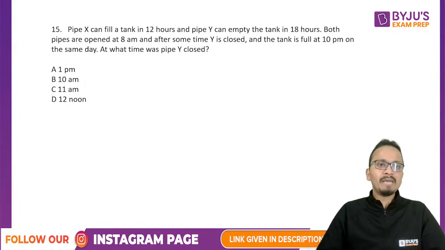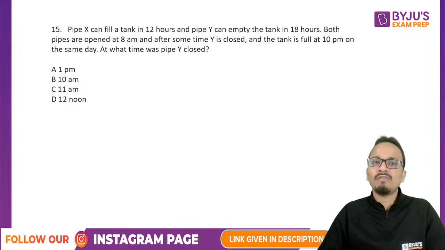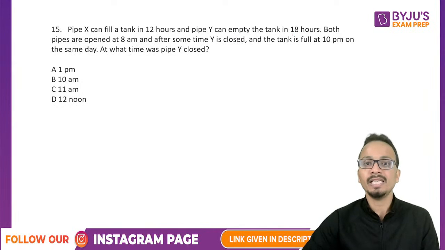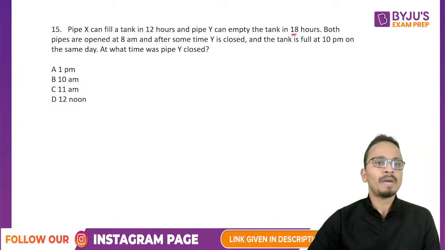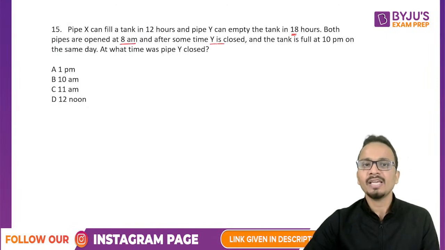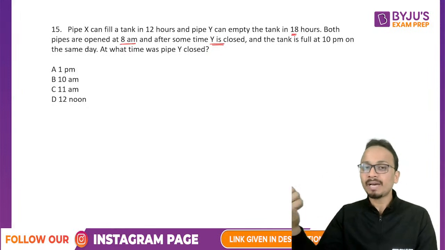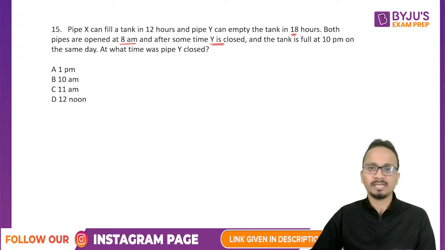Okay. So pipe X can fill a tank in 12 hours. Pipe Y can empty the tank in 18 hours. Both pipes are open at 8 a.m. and after some time Y is closed. Okay. Because Y is an outlet pipe, तो उसको हमने थोड़ी देर बाद बंद कर दिया.